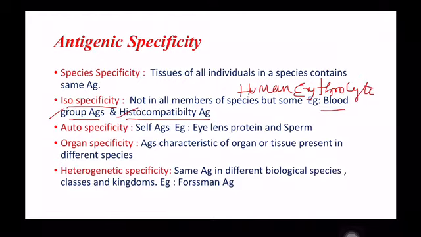Histocompatibility antigens are the cell determinants and are specific to each individual of a species. The best example is HLA. HLA is a major histocompatibility antigen that determines the homograft rejection.